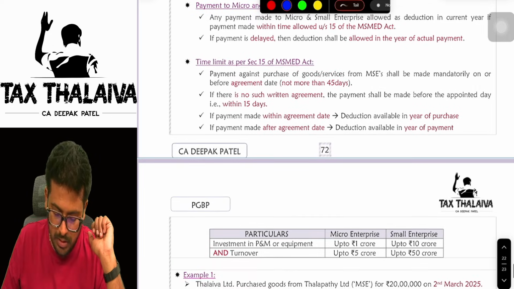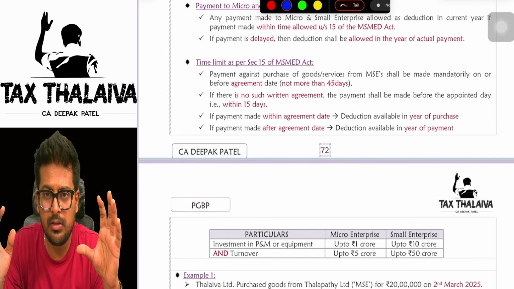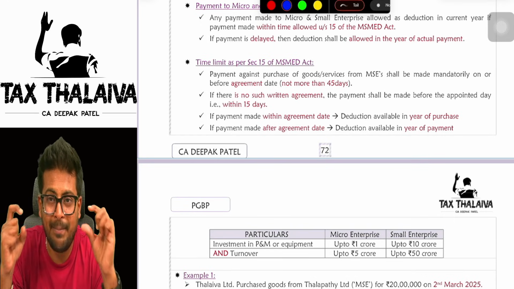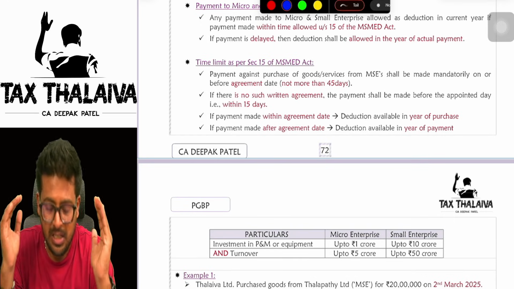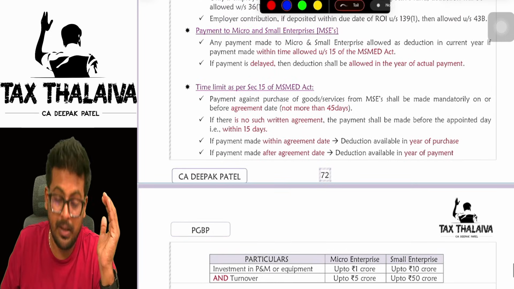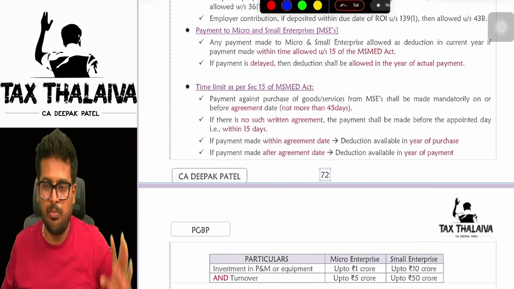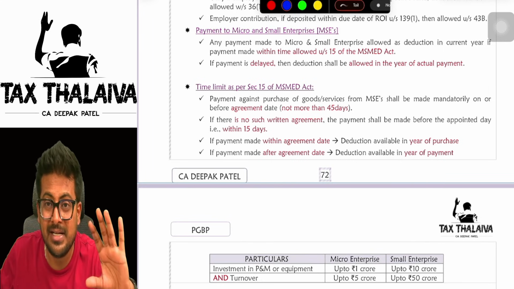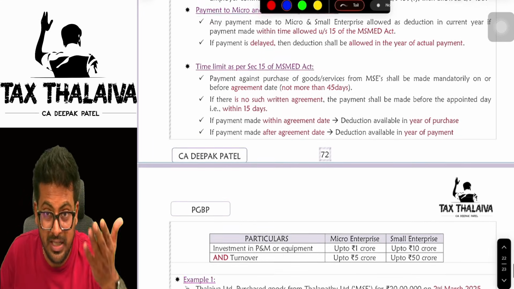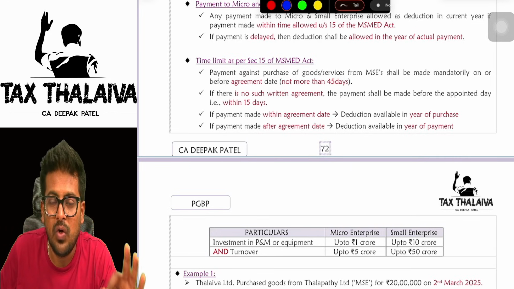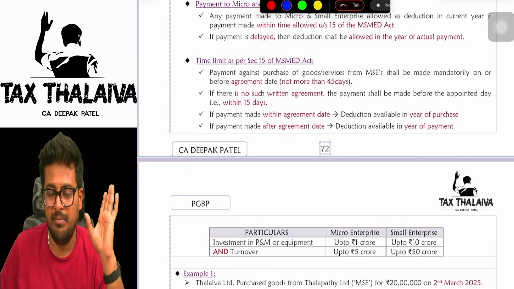Now, what happens in this? Let's say, for example, you purchased some products or goods from an MSE entity, a micro and small entity. Then the government says, or this section 43B says, you have to make the payment within the prescribed time.